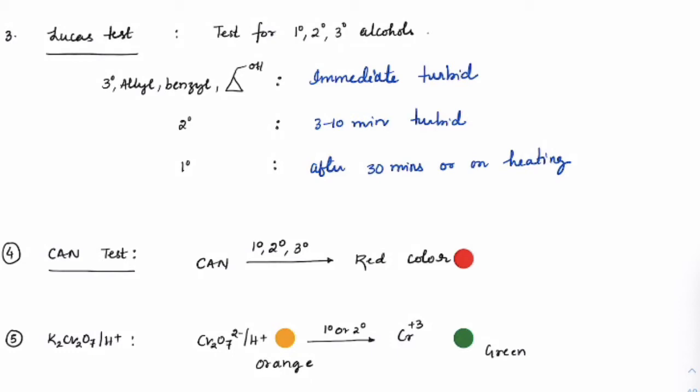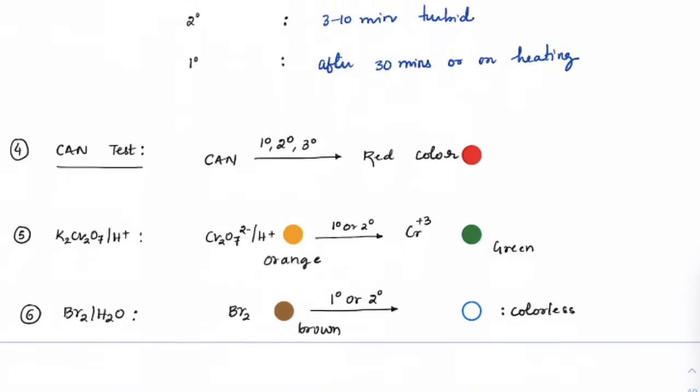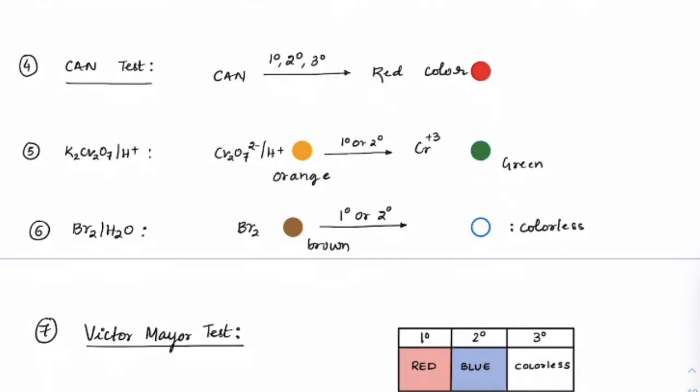Check this. So after 30 minutes or on heating, we can see primary alcohols can be observed to give some turbidity. Another test we just learned is the CAN test. In the CAN test, if we have primary, secondary and tertiary, we would get a red color complex first. If it is primary or secondary, it will become colorless. For K2Cr2O7, we have seen whether it is a primary or secondary alcohol, the orange solution will turn into green. Bromine water, which is brown, if it is primary or secondary alcohols, it would become colorless, right?